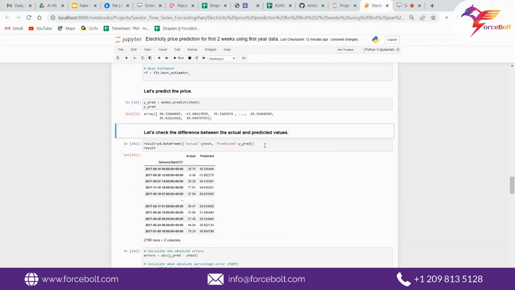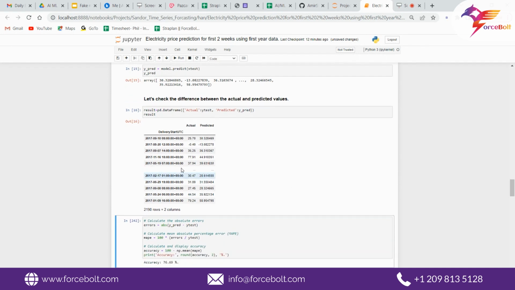Moving forward, let's check the difference between actual and predicted values for each time. On 10th September 2017, at 8 o'clock in the morning, the actual value was 25.70 and we are getting 30.32 as a prediction. Well, this is a good prediction. Moving forward, we can see the accuracy. As you can see, we are getting 76.69% accuracy, which is good.